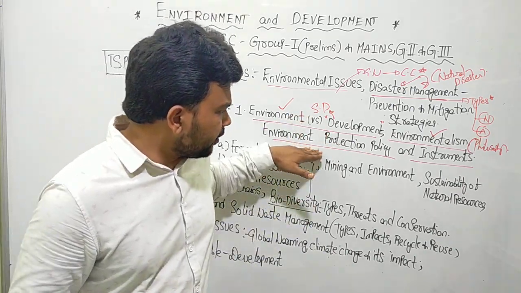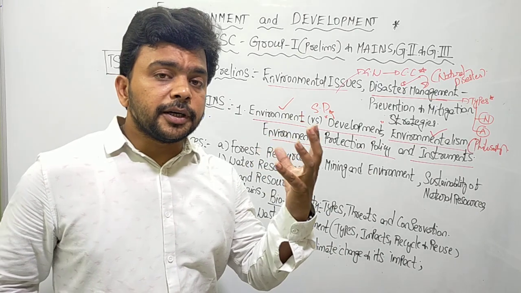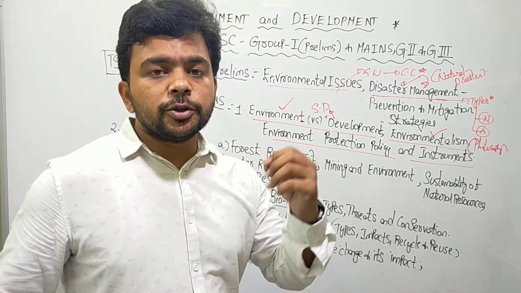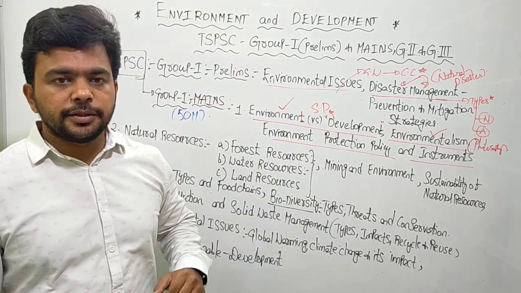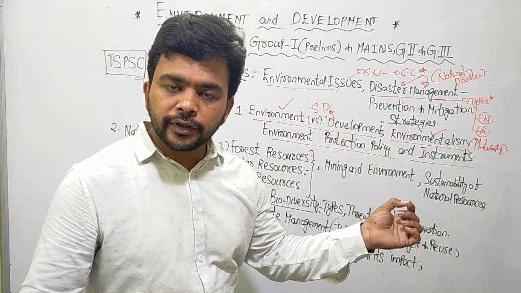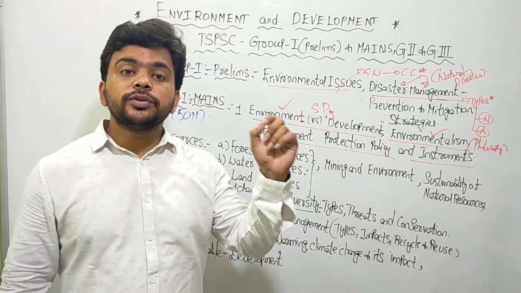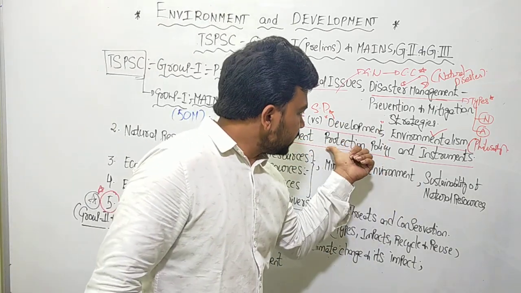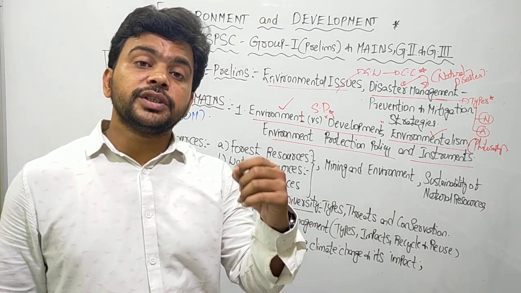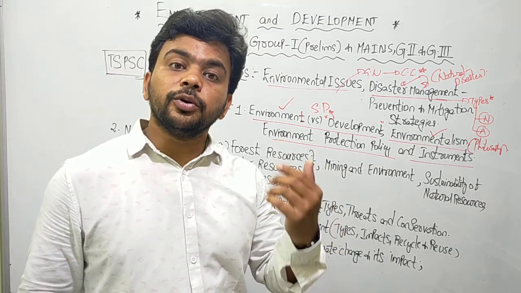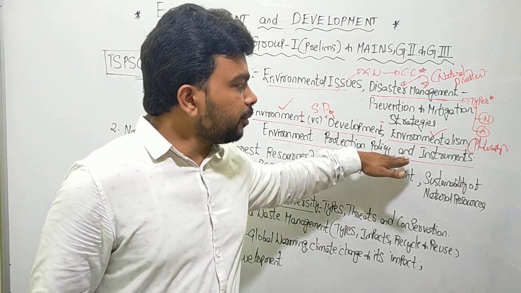So all such environment protection policies and instruments we discuss as part of this. For example, if you go to coastal areas, how do you overcome the pollution there, and how do you ensure sustainable development in the coastal areas? We have the Coastal Regulation Zone Notification 1991, the Coastal Regulation Zone Notification 1998, and the recent Coastal Regulation Zone Notification 2017. So we have to read about various policies, instruments and laws. For example, we have the Plastic Waste Management Rules 2016, the Solid Waste Management Rules 2016, and the Biomedical Waste Management Rules. All these are part of the environment protection policy and instruments.